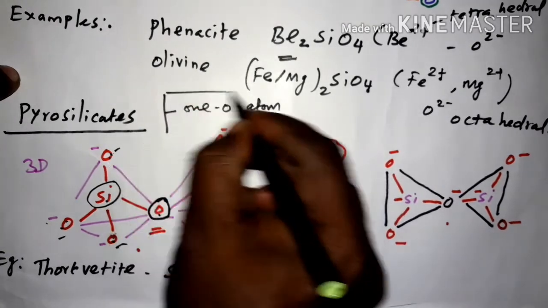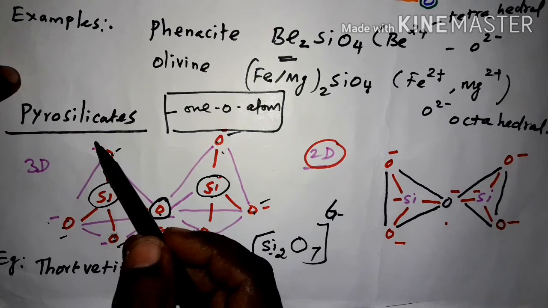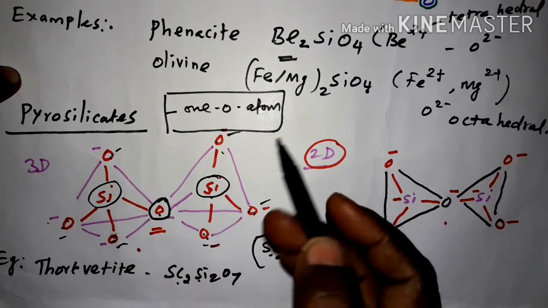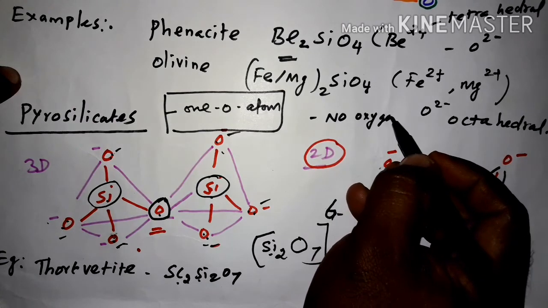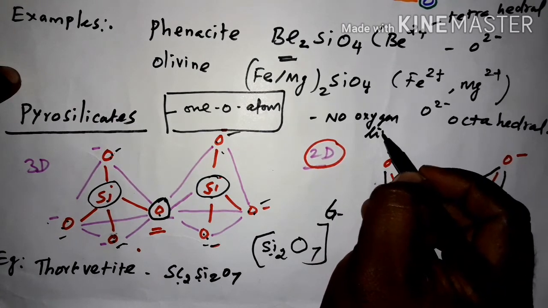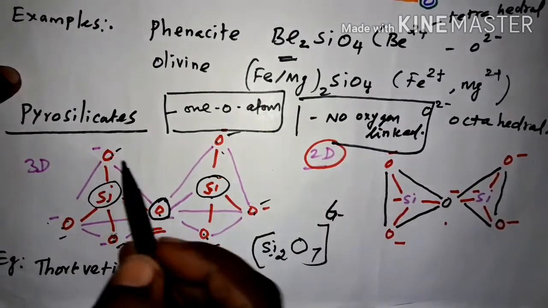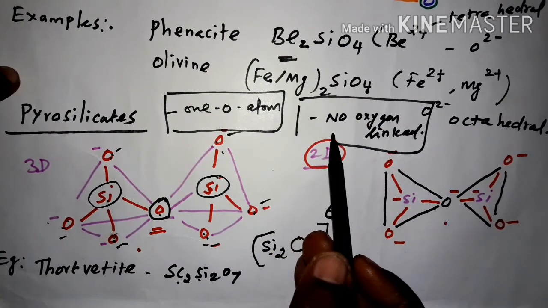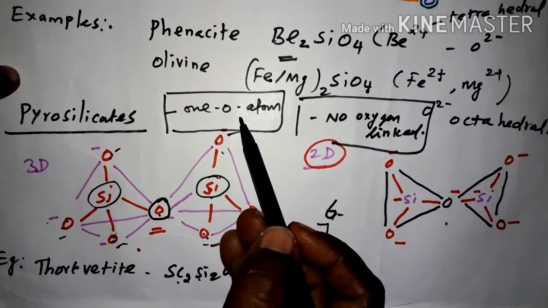One oxygen atom is linked in the pyrosilicates. What about the orthosilicates? In orthosilicates, no oxygen atom is linked. Clear? So in orthosilicates, no oxygen atoms are linked. In pyrosilicates, only one oxygen atom is linked.